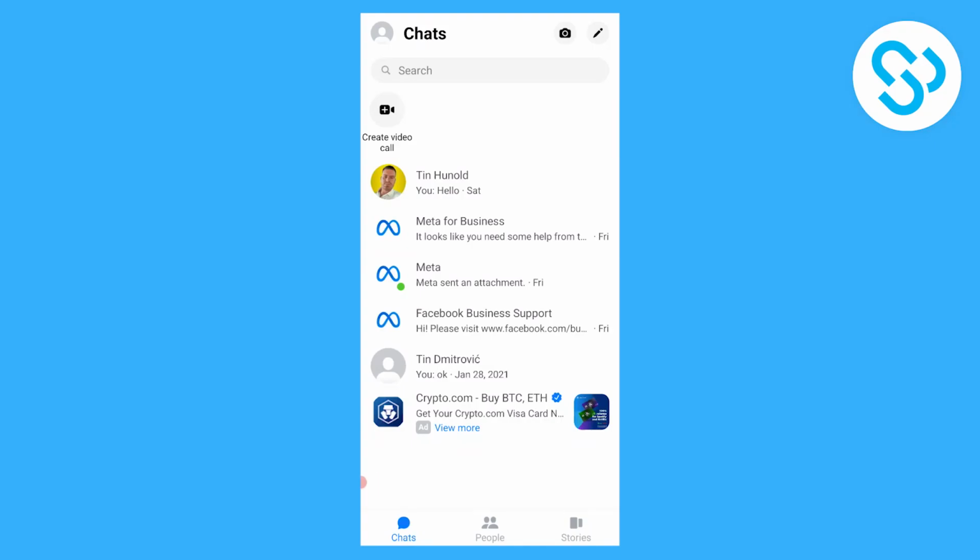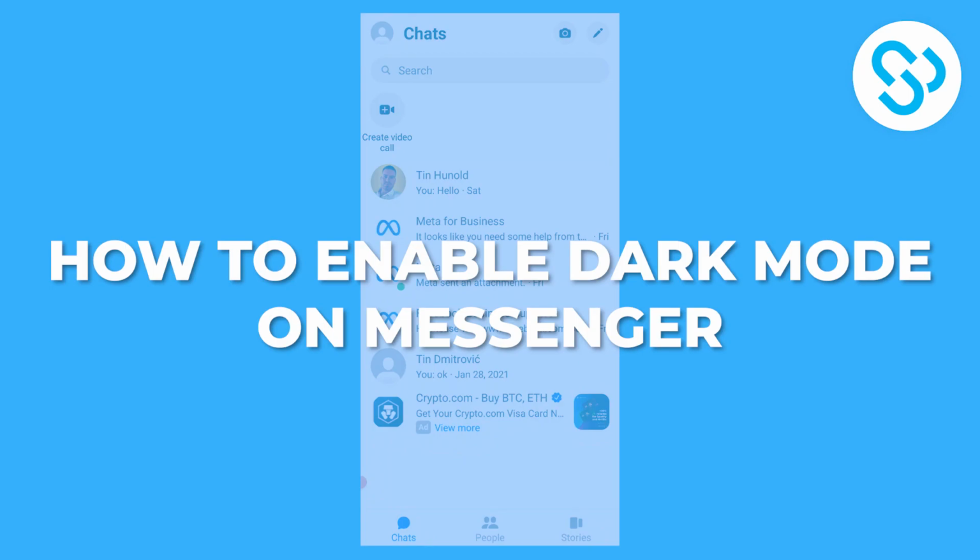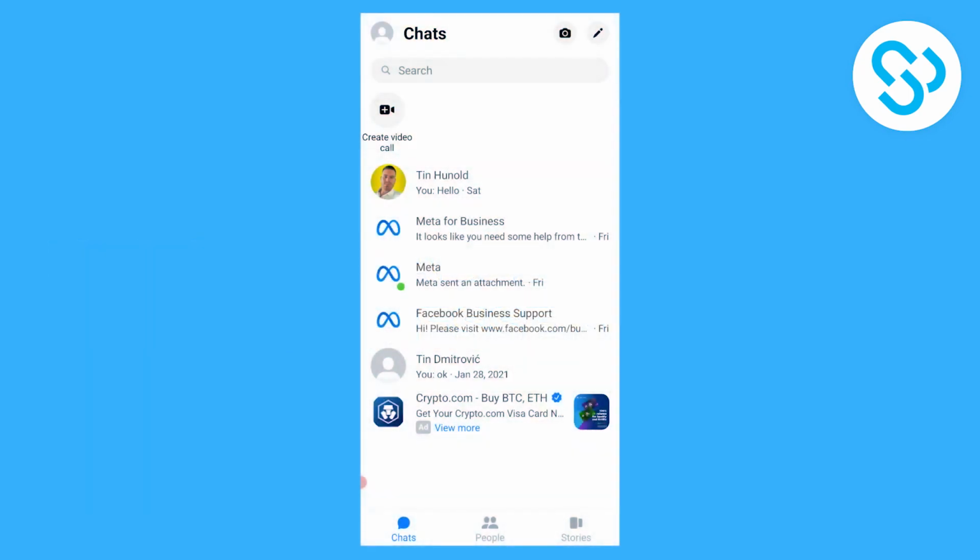Today I'll show you how to enable dark mode on Messenger. Now, it is going to be a really simple tutorial, so let's get started.